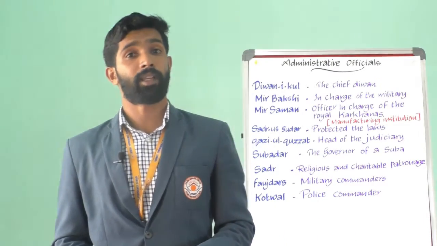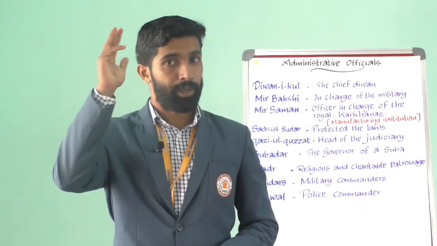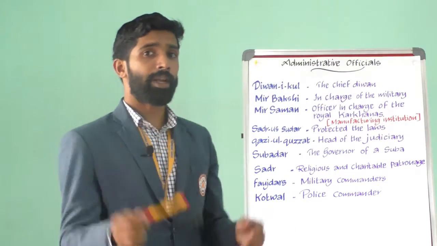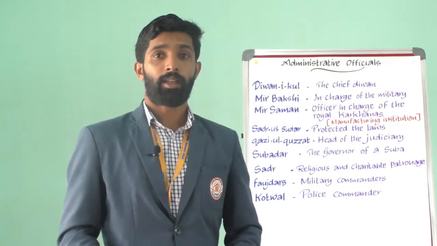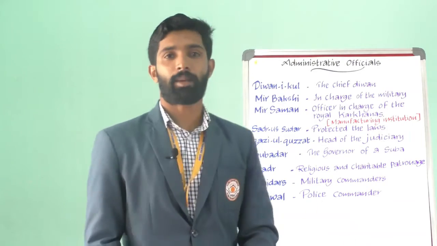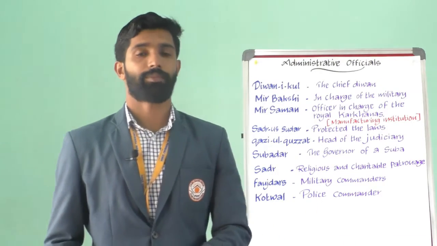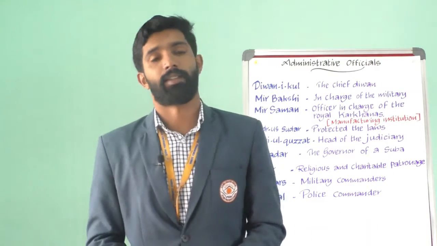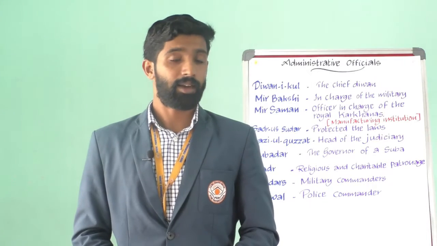He was assisted by the Bakshi, the military paymaster, the Sadar, the minister in charge of religious and charitable patronage, the military commanders, that is Faujdas, and the police commanders, that is Kotwal. And the finances were taken care of by the Diwan at the central level.